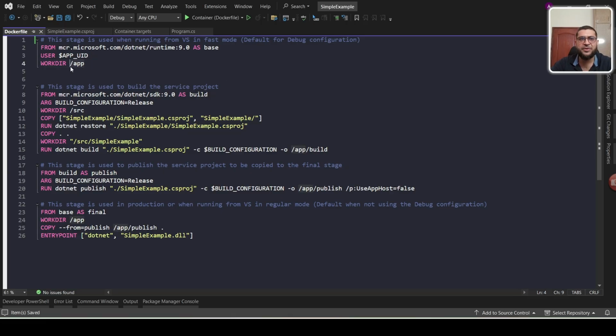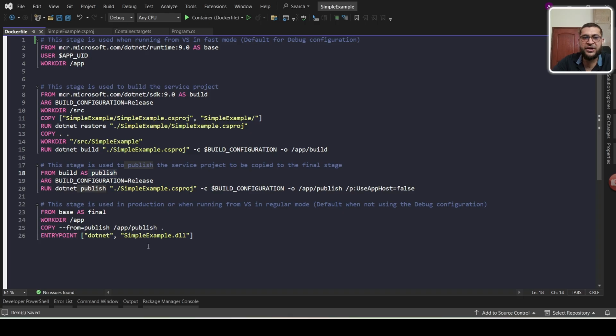This is the image working directory, and this is the second build stage. It will get the .NET SDK 9.0, and the working directory for this is src, and it will copy from my current project path the files into a simple example. It will create the new folder and put them here. And next is the publish part.